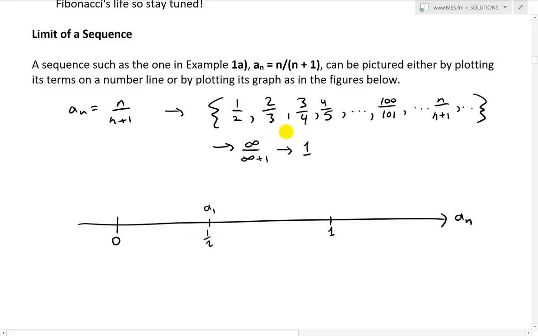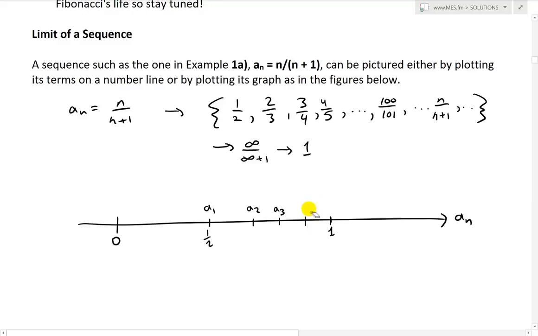Then the second term is at 2/3, so that's going to be somewhere around here, a2. Then the 3/4, now it's going to be at the 3/4 mark. So a3, and then a4 is 4/5, and 4/5 is going to be somewhere around over here, a4.